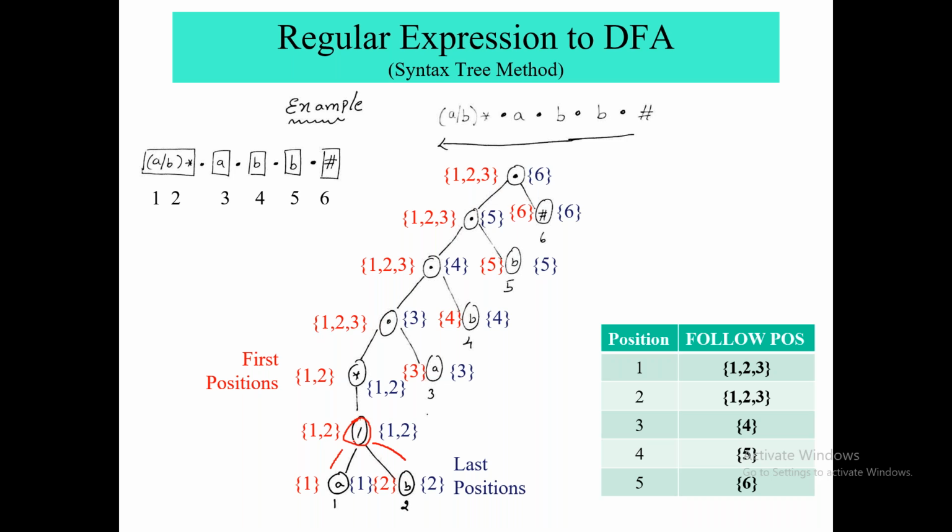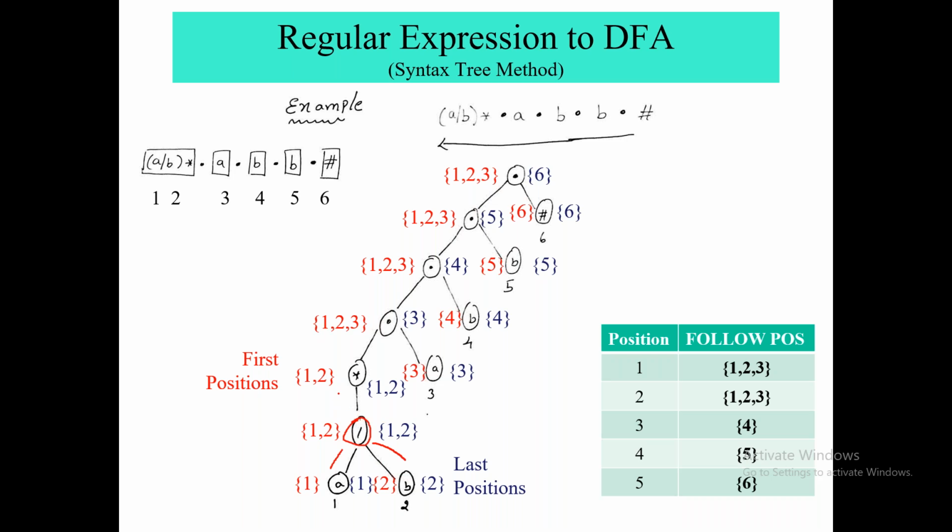So considering that rule, whatever property their child has, the parent will get the same thing, right? Whatever is yours is the same as your mom and dad's. Okay, so what we see here is that the first position of this OR node is 1, 2, considering its child nodes. Same for last position.